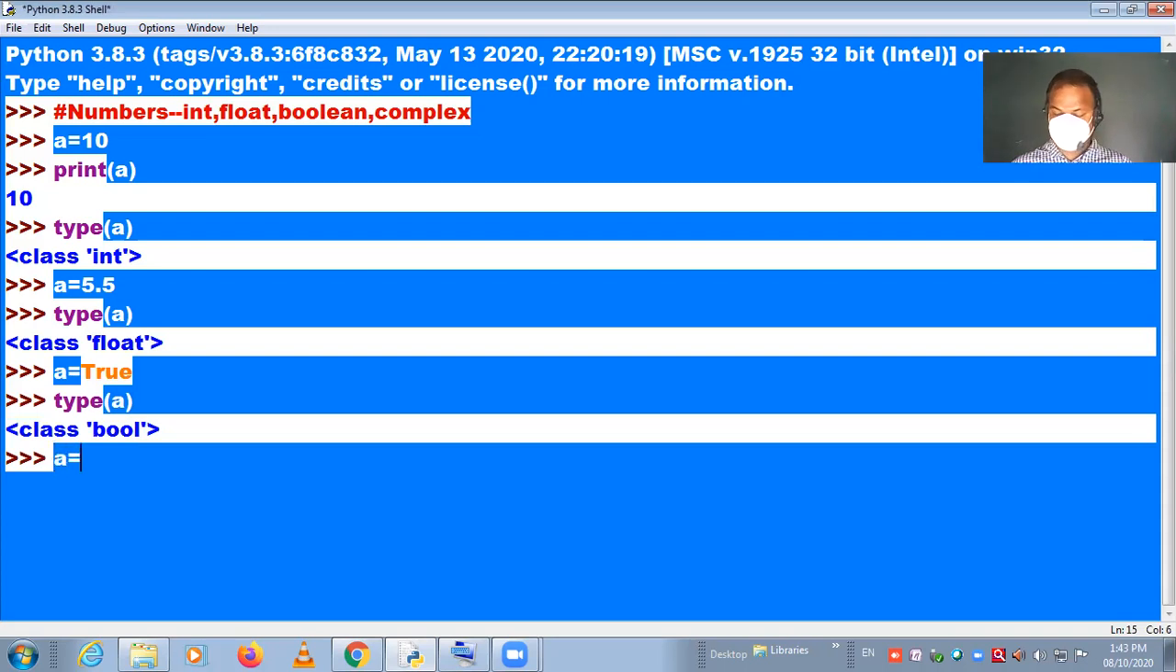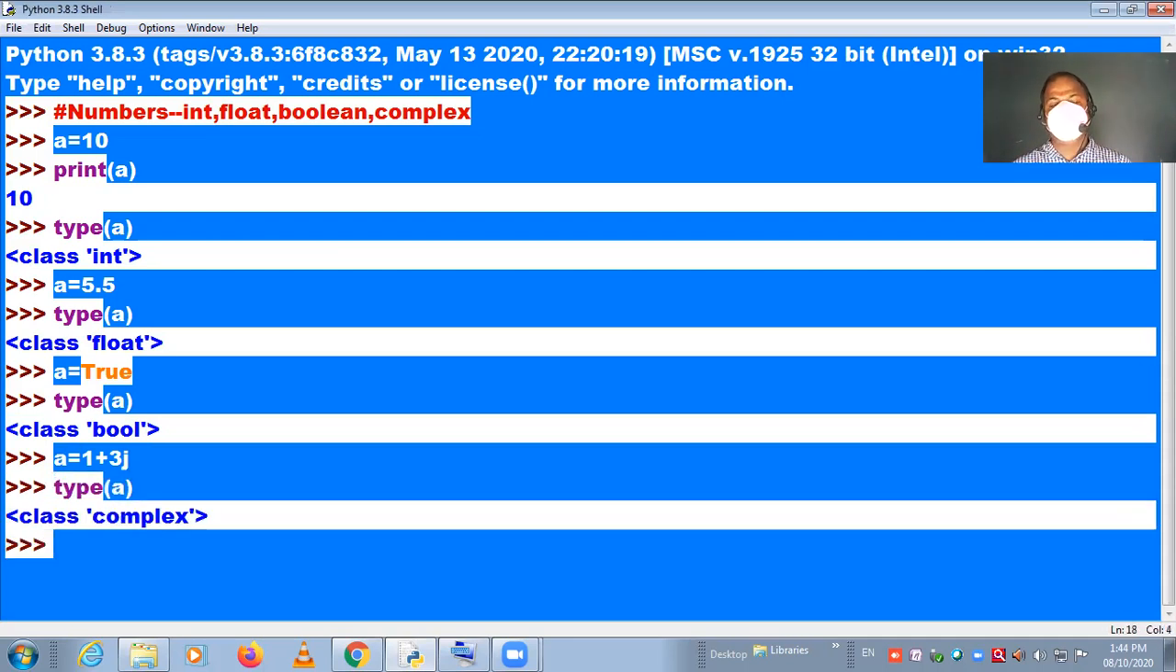And suppose a equals 1 plus 3j. This is a complex number having a real part and an imaginary part, which is shown using this j. So I use type a, complex number. So this is clear, I think.